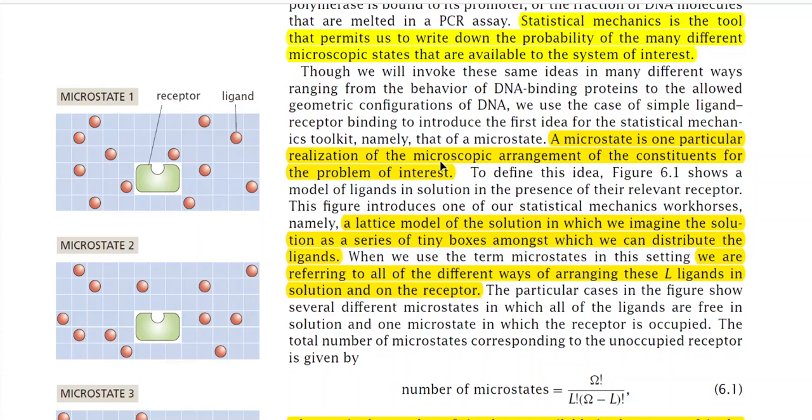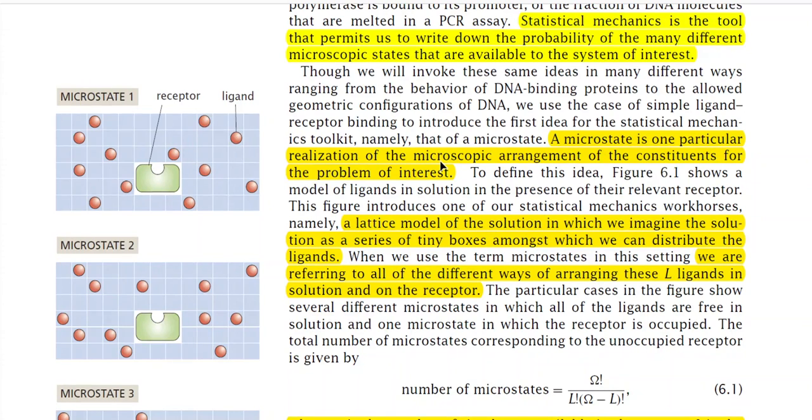So a ligand is something that is able to form a bond with some atom, and that atom I am calling the receptor. At first we will learn about microstates in terms of a particular example, the example of ligand receptor binding. With that example we will learn the idea of a microstate.